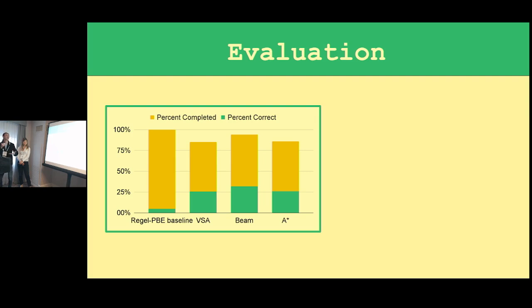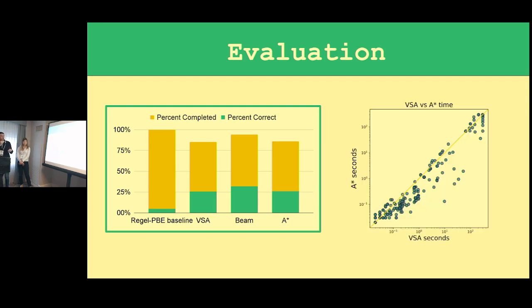And if we had let A star run for eternity, it would also have as high or higher of a green bar, but we didn't have that time, unfortunately. This next graph will convince you that our search is fast. On the x-axis, we have the amount of time taken by the standard VSA-based algorithm. And on the y-axis, we have the amount of time taken by the A star on the VSA. If the points are below the line, then it means the A star is faster.